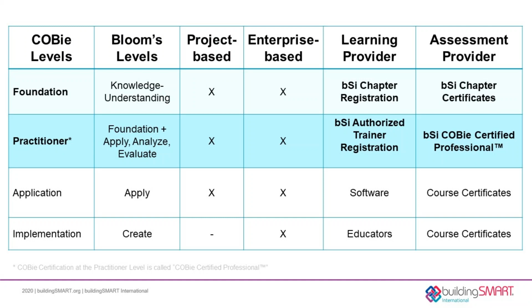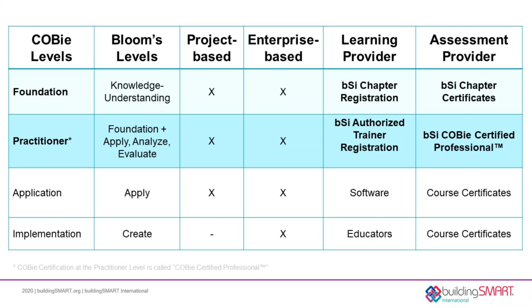We mapped each of these 4 levels into the buildingSMART International's certification program. We distinguish between standards-based, software-based, and enterprise-based skill sets. Knowledge at the first 2 educational levels, knowledge and understanding, is called COBie Foundation. COBie Foundation learning and assessments will be organized like the current buildingSMART International BIM Certification Foundation programs, using a BSI chapter-specific framework. Knowledge at the next learning level is called COBie Practitioner.